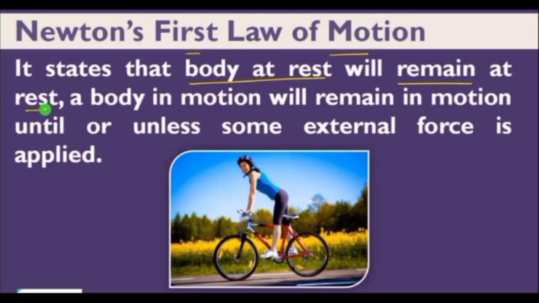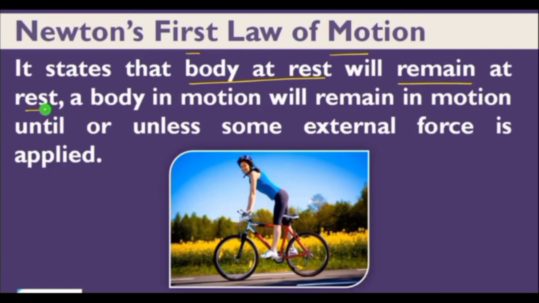Now we will discuss Newton's laws of motion, starting with Newton's first law of motion. Newton studied the ideas of Galileo regarding the motion of an object. He formulated 3 fundamental laws that govern the motion of objects, and these 3 laws are known as Newton's laws of motion. So first we will discuss Newton's first law of motion.